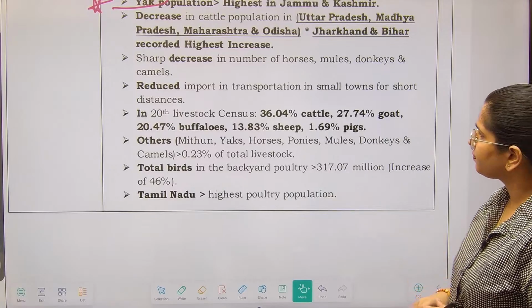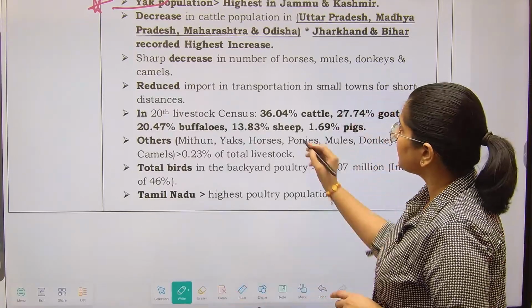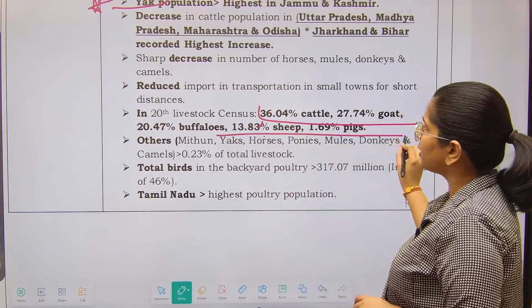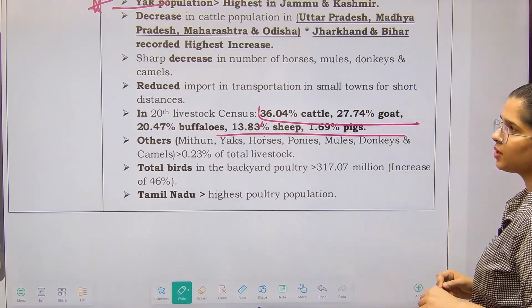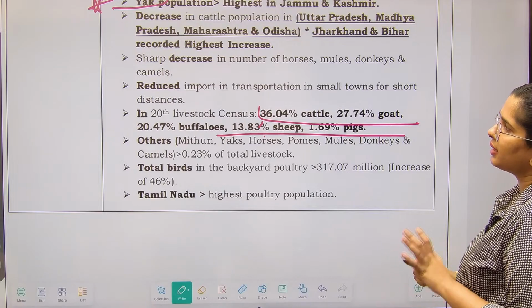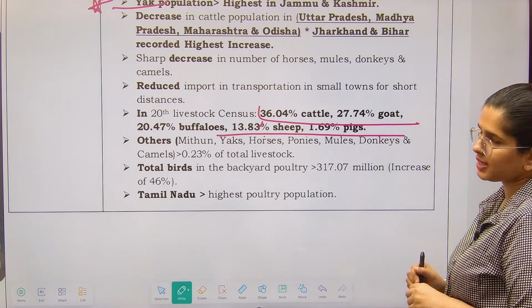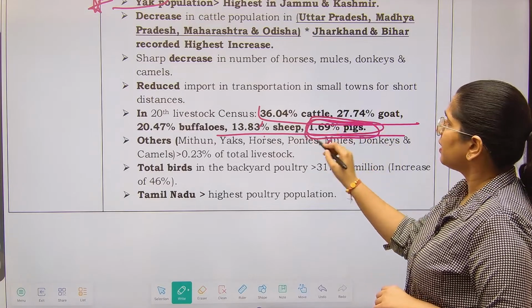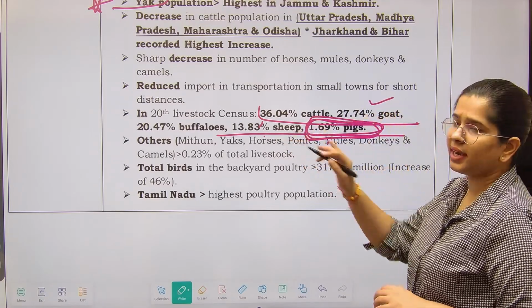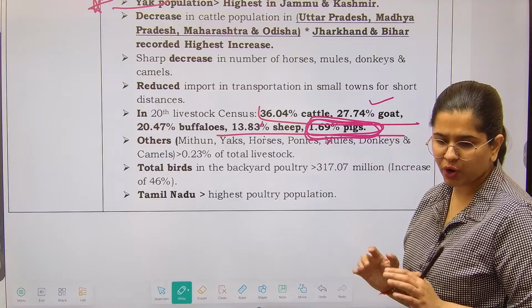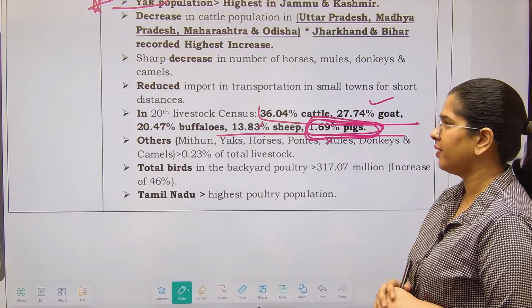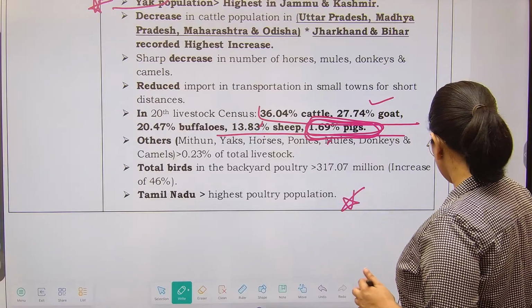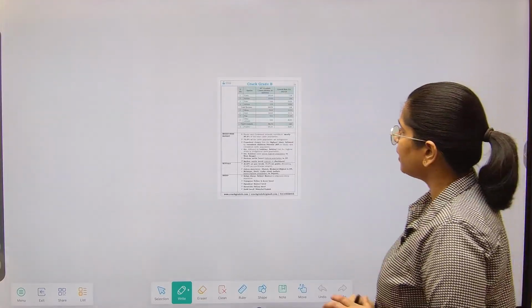Now this is the percentage that we are having. Out of our total livestock, 36% cattle, 27% goats, 20% buffaloes, 13% sheep, and 1.69% is pigs. Pigs are quite less, right? And goats are even greater than buffaloes. So that's what we need to look out for. Tamil Nadu is having the highest poultry population. So this is it with the data.